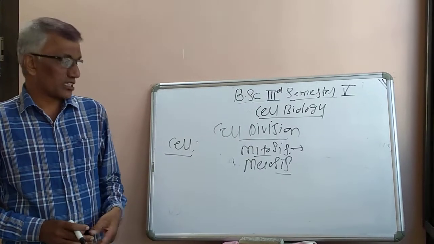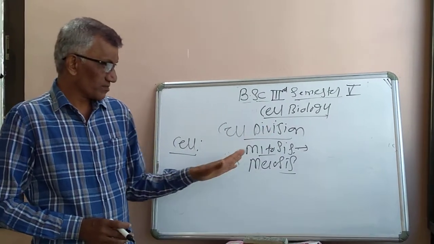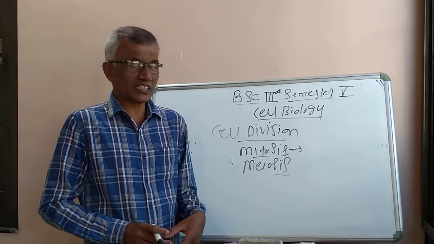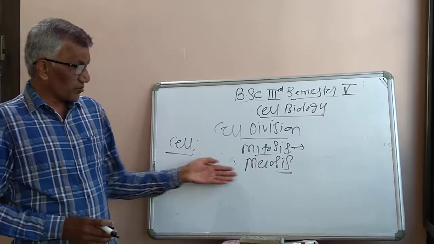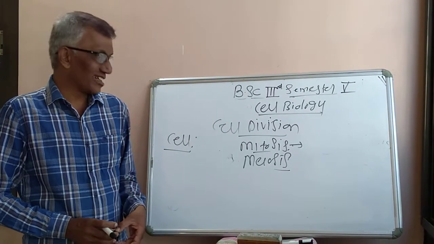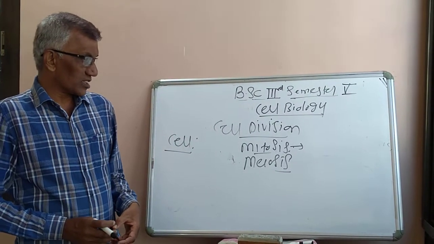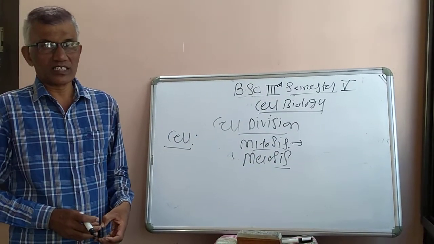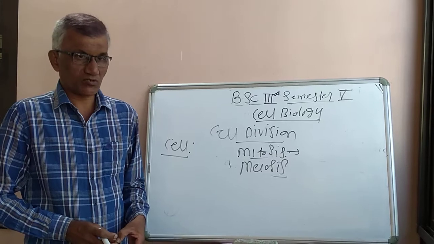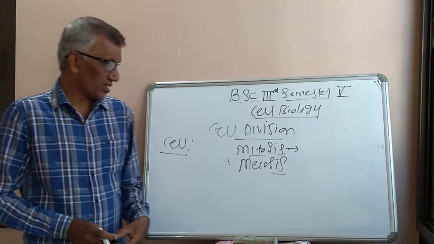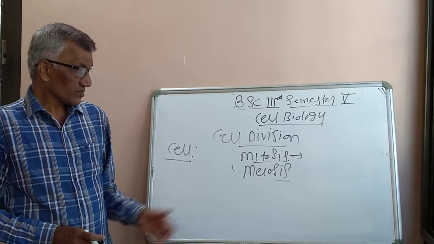There will be a 20 marks question on mitosis: what are the different phases of mitosis and its significance. Then another important bit of this chapter is meiosis, also called reduction cell division. What are the different stages or phases of meiosis and its significance? There will always be 20 marks questions on these bits, mitosis and meiosis.